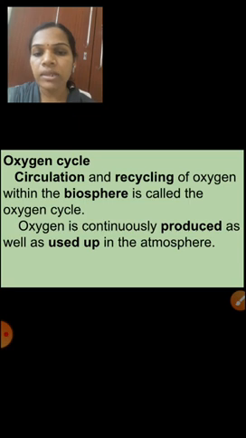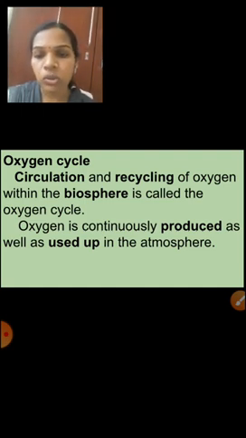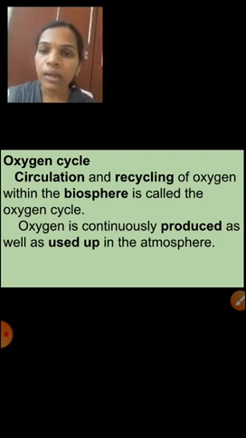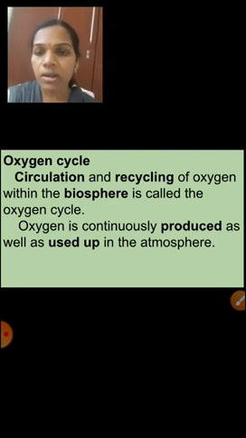Oxygen is continuously produced as well as used up in the atmosphere. So oxygen is continuously produced by plants as well as used up. Who is using? Yes, animals. So with the help of this oxygen cycle, the level of oxygen is balanced in our atmosphere. Understood, children? Shall I go to next?